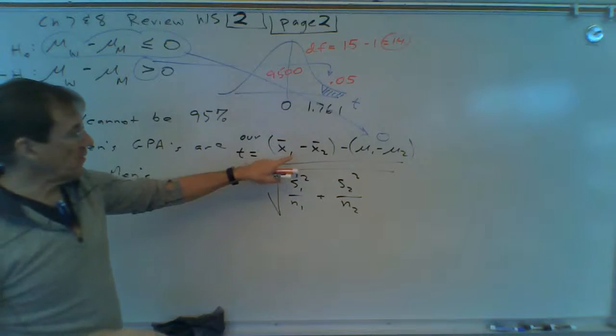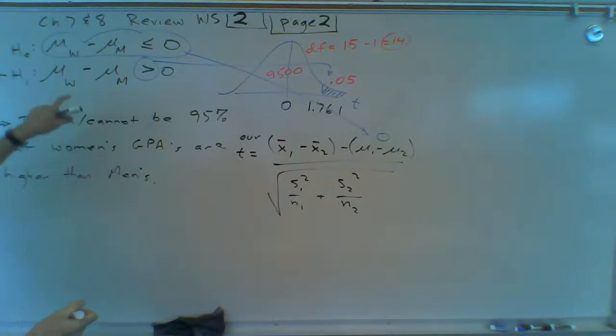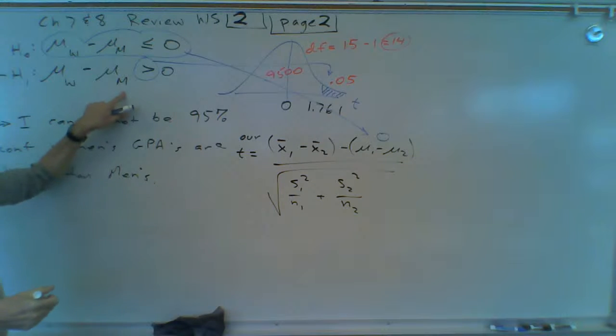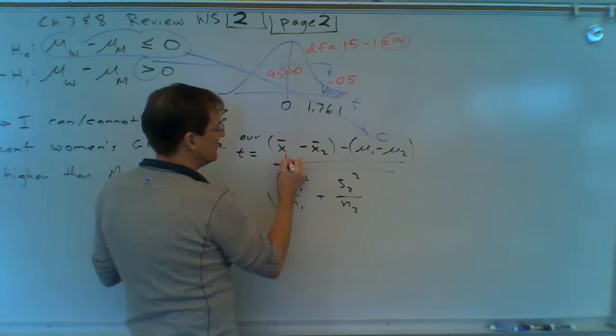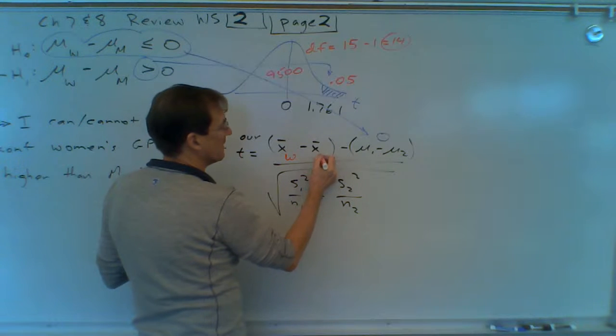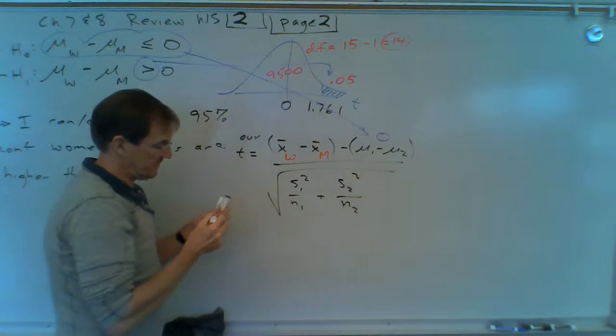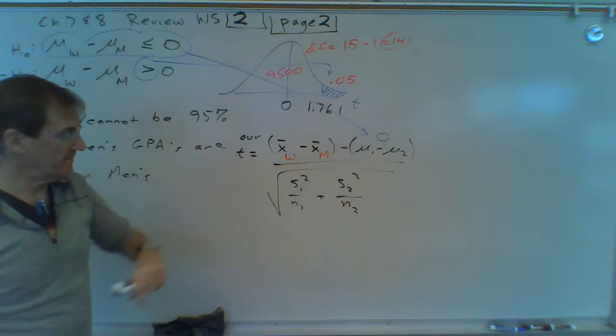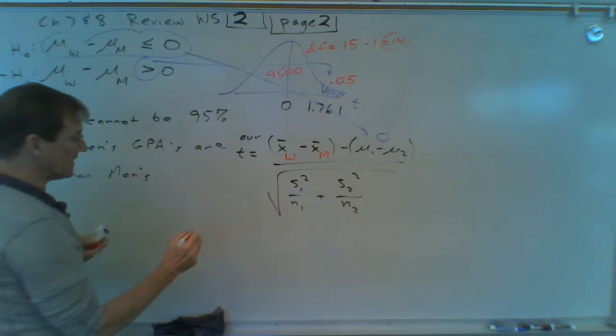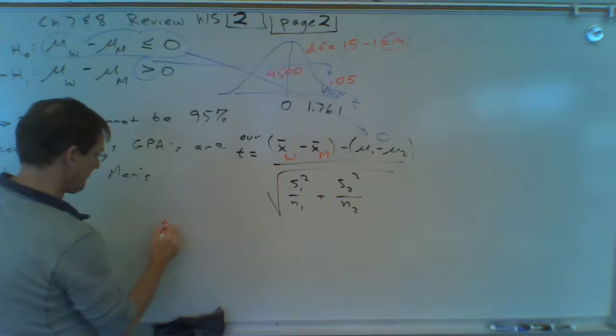The other x bar 1 and x bar 2 I gave you, make sure you do it in the same order. So if I have women minus men in the hypothesis, you've got to have women minus men in your formula, right? So whatever order is in your hypothesis, that's got to be the order here. You got to remember that. So let's see, what did I give you there?